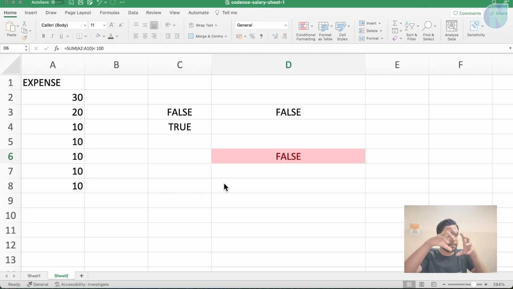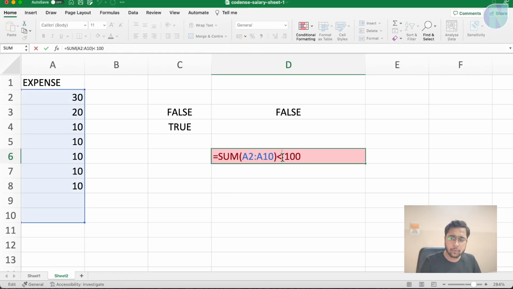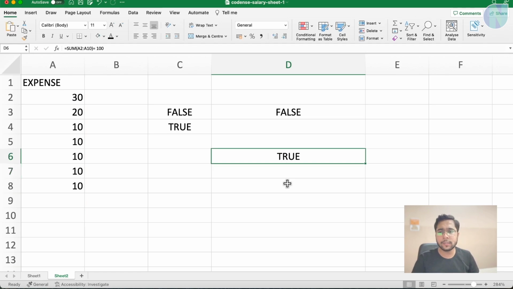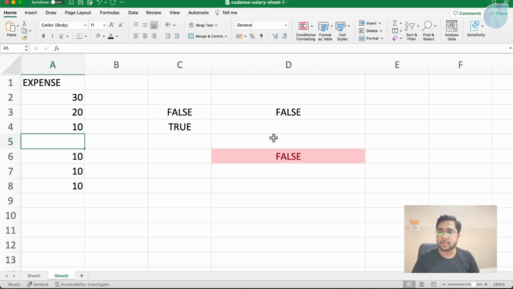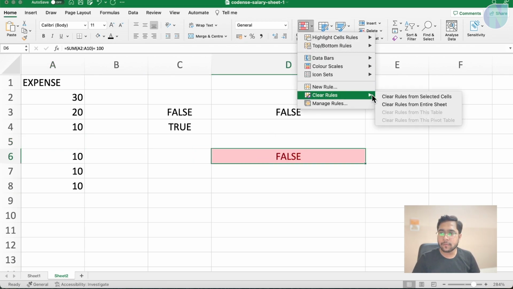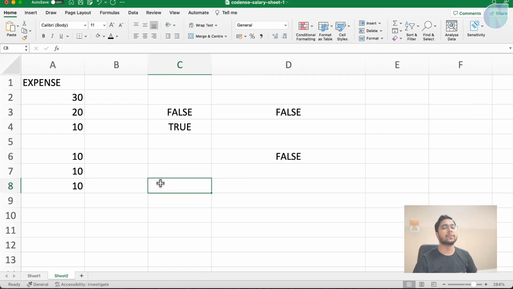We can say the sum of two values should be less than, and we can also say equal to. If it is equal to, enter. So see, true. If this value is equal to 100, it will come as true. If not, it will come as false. We can remove conditional formatting from here by Clear Rules.